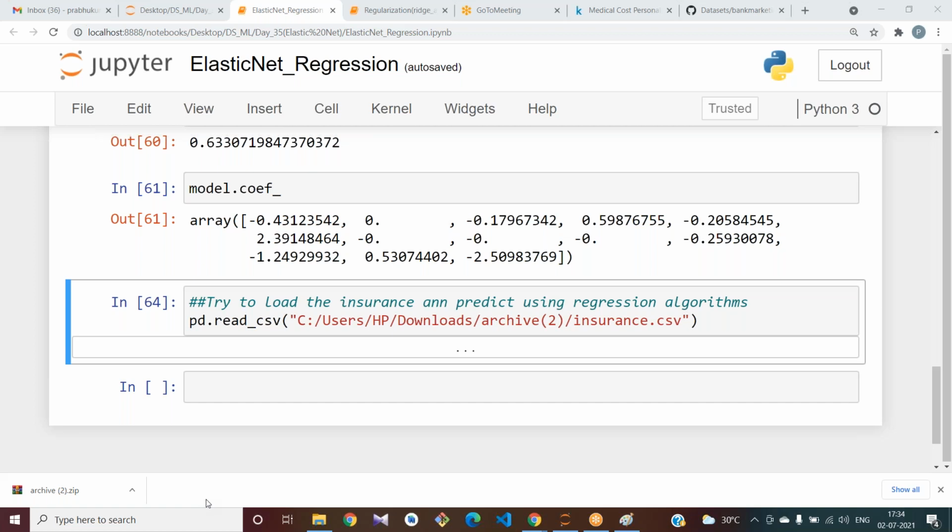Or directly you can use label encoding to encode these values.